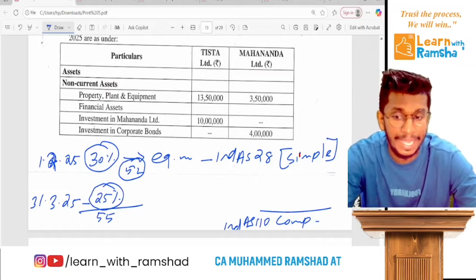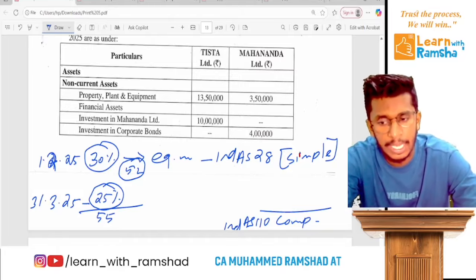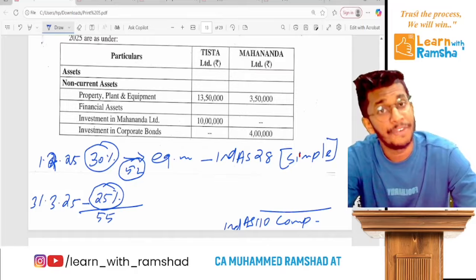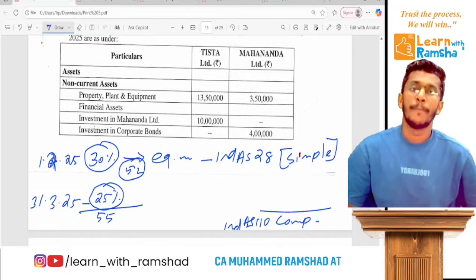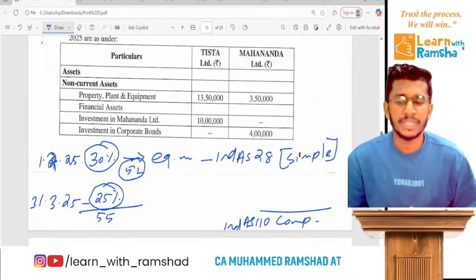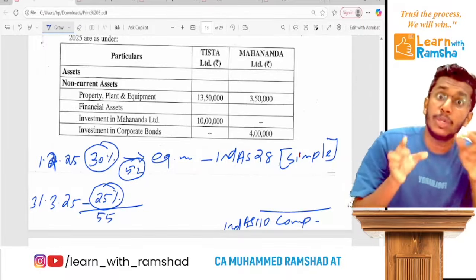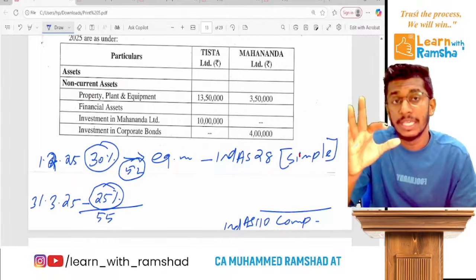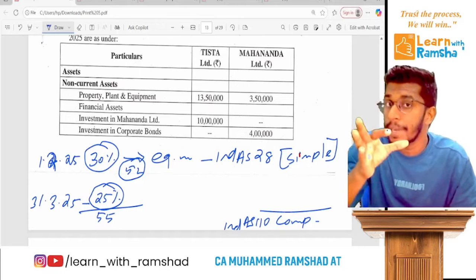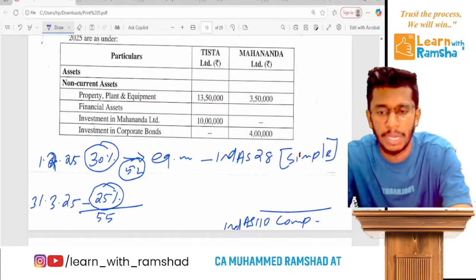On 1st February they paid 5 lakh for 30%, but 2 months after they again paid 5 lakh for only 25%. That means the individual share price, the fair market value, is different after 2 months. You must have clarity on that.